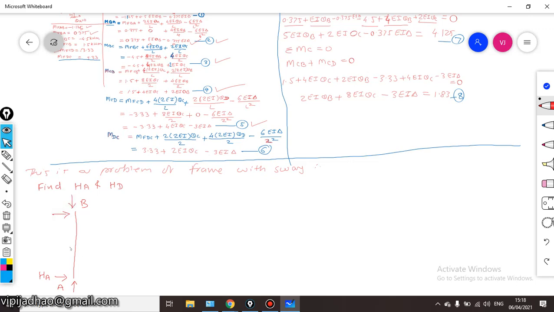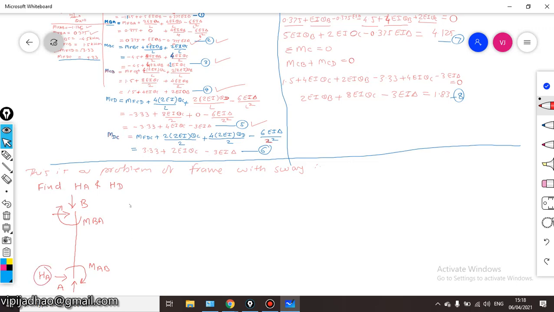Okay, all the moments acting on this particular column, we are again considering those moments as positive, that is in clockwise direction. This will be MAB. Whatever moment is acting here at B, MBA, we are again considering this as positive. Now to find out the value of this HA,